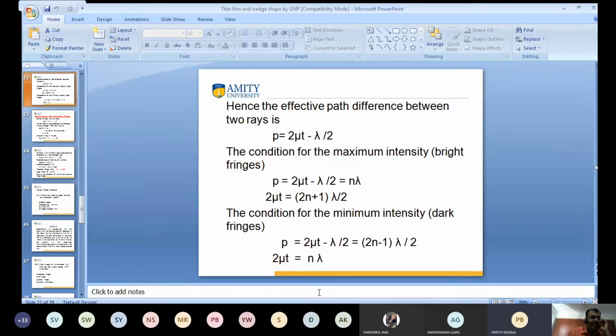Hello, yes, again, what is the question? So I am saying, if the light is not incident normally, then the path difference of both will be 2 mu t cos r. You mentioned that for normal incidence. Yes, sir, I understand that. I was just asking if it was not normal, then the path difference will be the same. Yes.